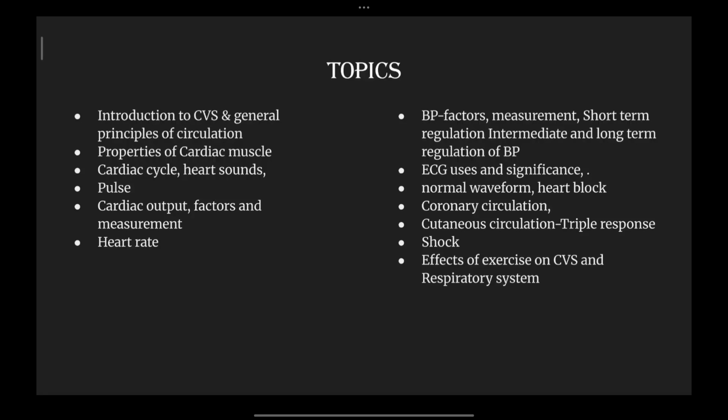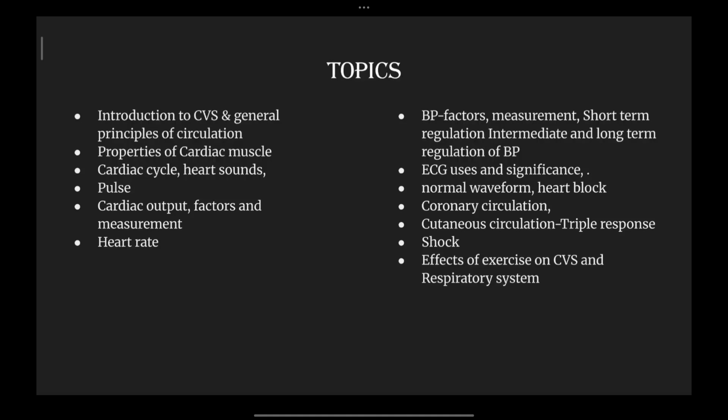So here are the topics of physiology of cardiovascular system. These are the different subtopics which will be uploaded in future. But in today's video, we'll be studying the first two concepts, which are introduction to CVS and the general principles of circulation and properties of cardiac muscles. The rest of the topics are here.